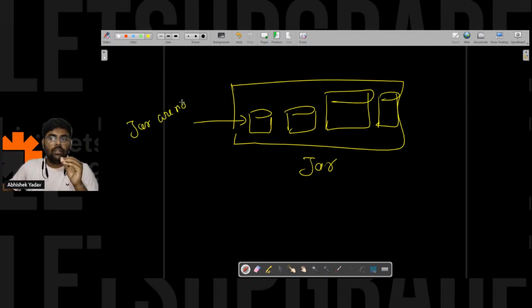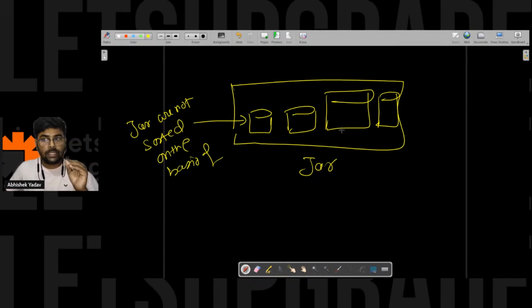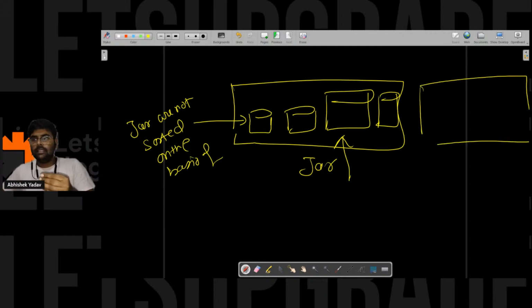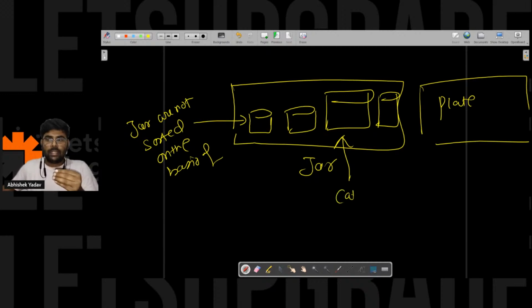So we are not having any arrangement on the basis of height. But if you see the whole kitchen, there is a jar section and there is a plate section, so here we have the arrangement on the basis of category. So you are getting the big picture, yes or no?